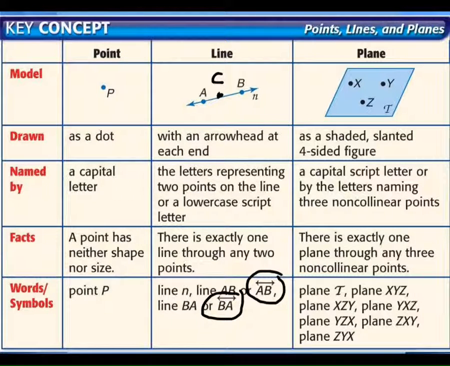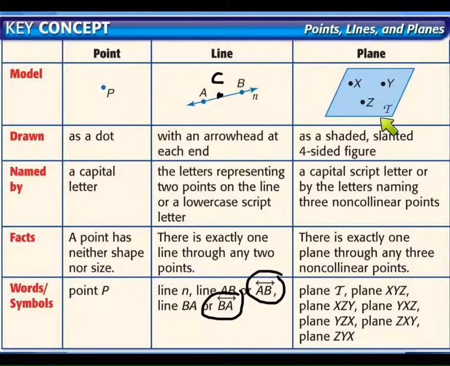You just always pick 2 points, and then most people usually draw it with a line on top of it. And you put both arrows on these. Okay? You could also name it, sometimes with lines, there's a little lowercase letter that's italicized, referring to line. You could also call it line N. So you can either write the word line or you can just draw the little bar on top of it.